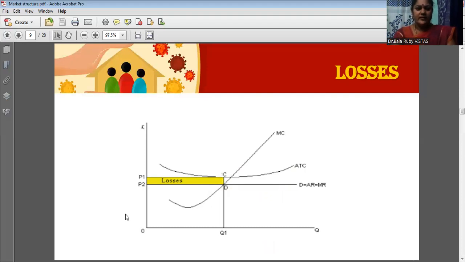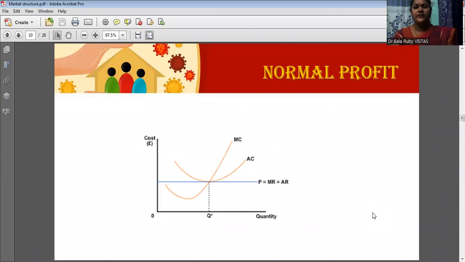Now the average cost is OP1. Average revenue is OP2. So here average cost is higher than the average revenue. So this yellow color shaded area, that is P1, C, D, P2, is considered as a loss. So here there is a possibility of incurring some losses by the firm.